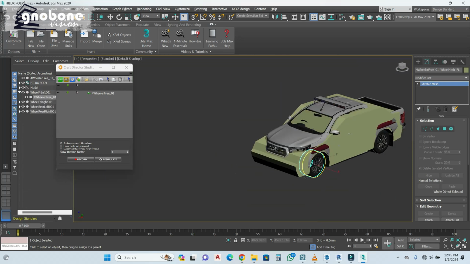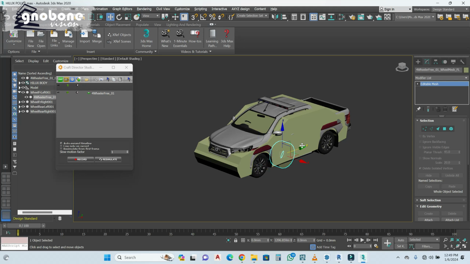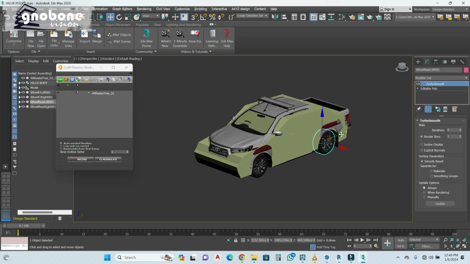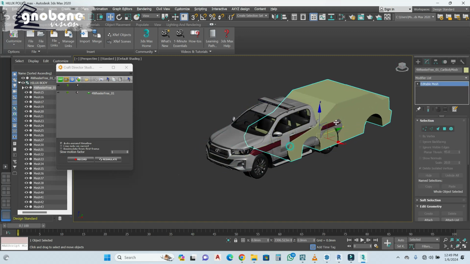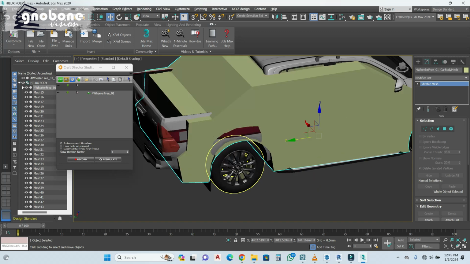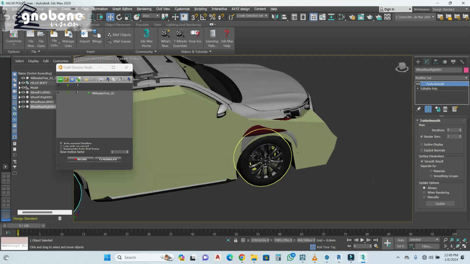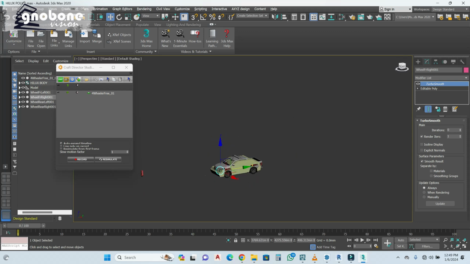Now for you to know this is linked, you just simply test. Make sure you test it. As you can see, if the tire does not move, it means it's not linked. See, this is linked. Let me test the body. So you can see the body isn't linked. This is linked. This is linked. So it's just this tire that is not linked.